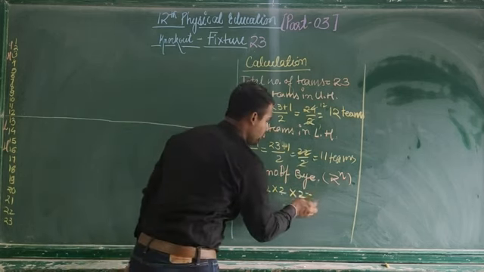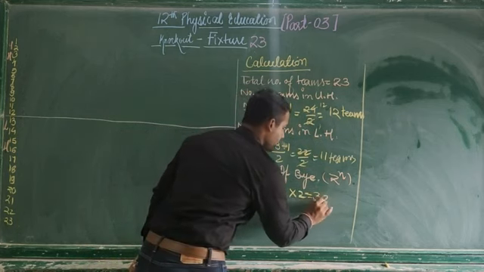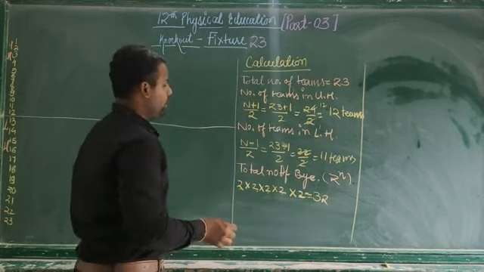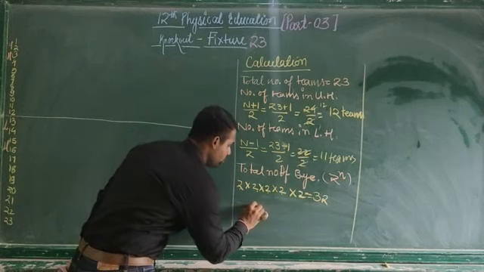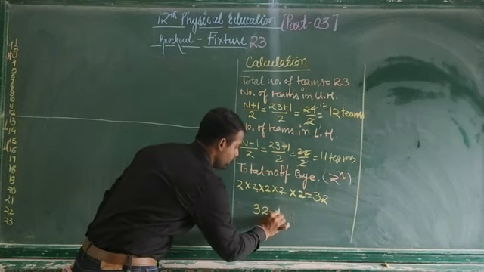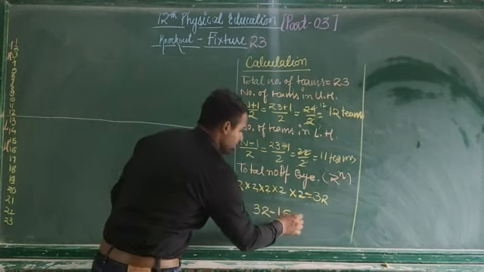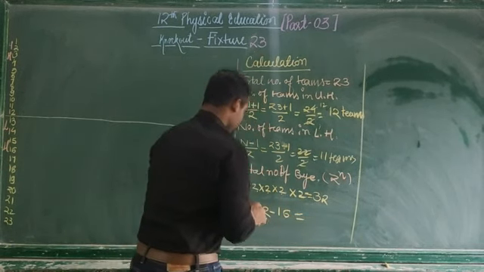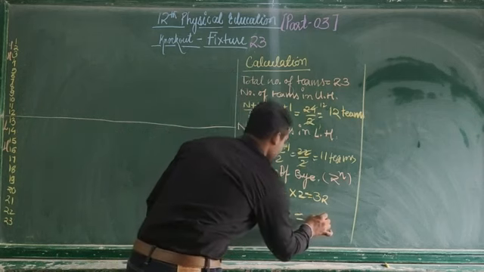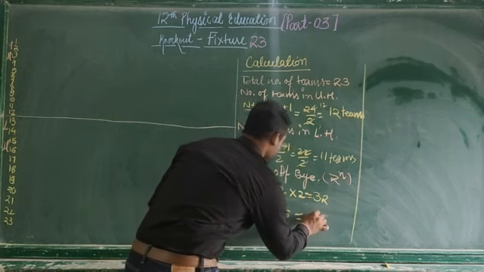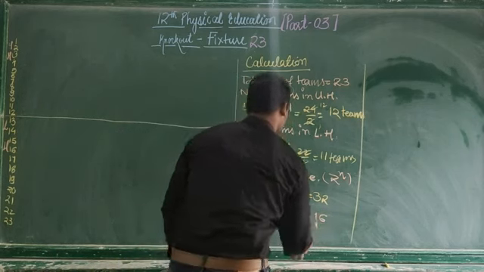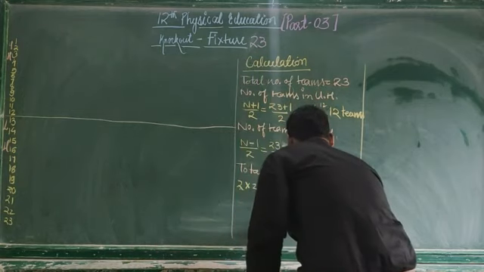How much did we get? We got 32. So what will we do? 32 minus 16. Got it? Is it right? Okay, fine.